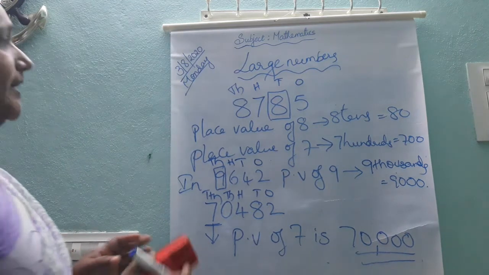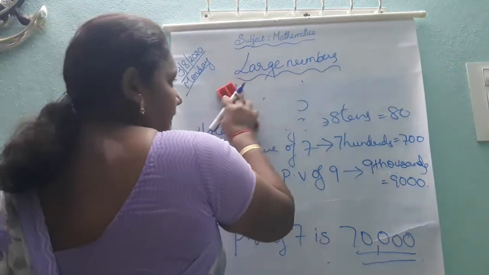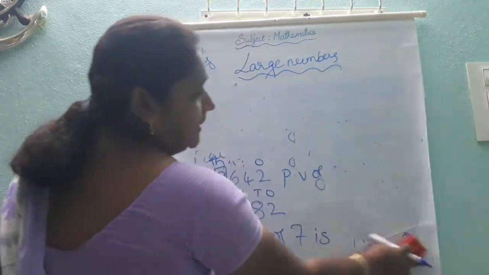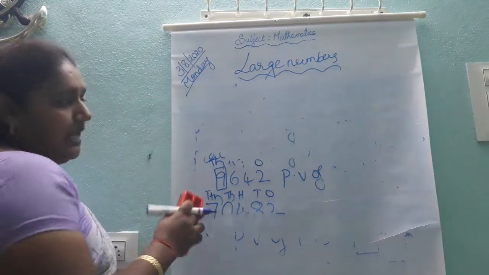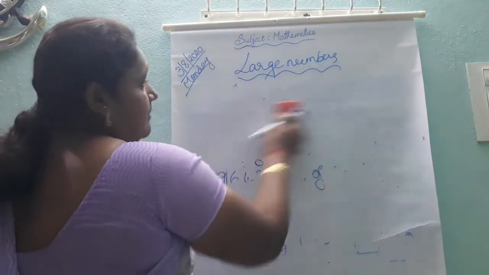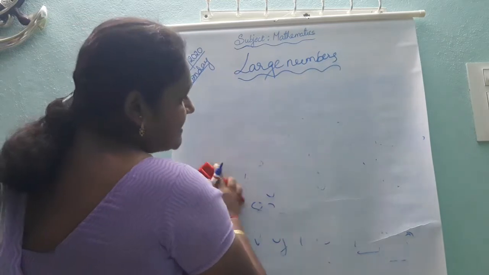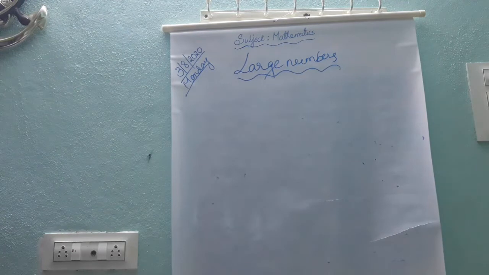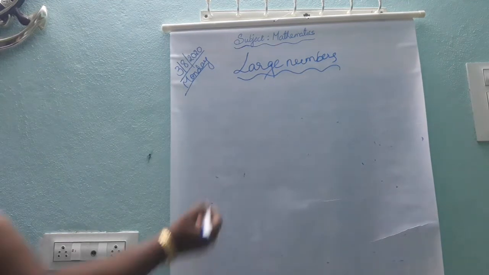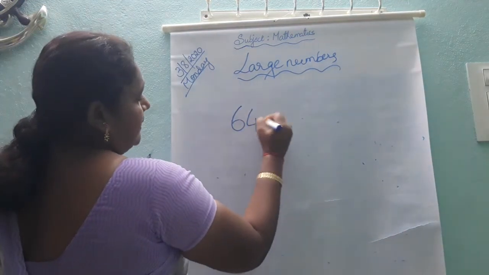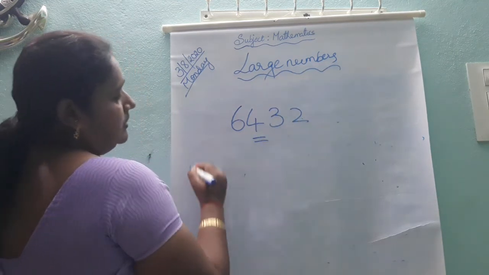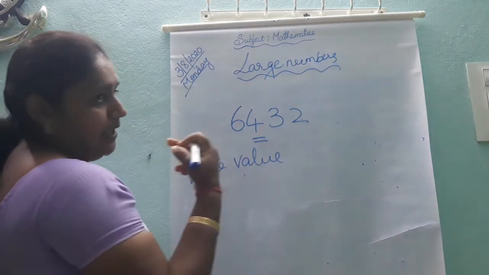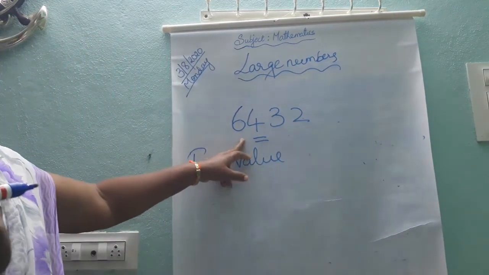Now I am going to say what the face value is. How will you write the face value of a number? The face value doesn't change. The value of the number itself is called the face value of the number. For example, 6432. What is the face value of 4? Face value, not place value. Okay. What is the face value of 4?